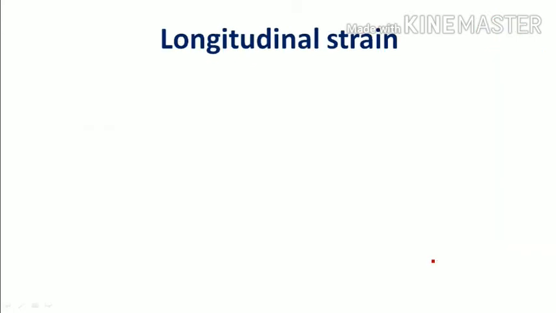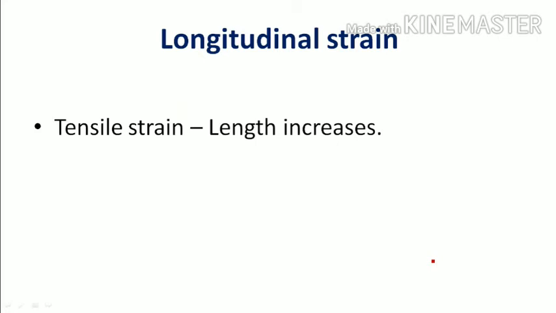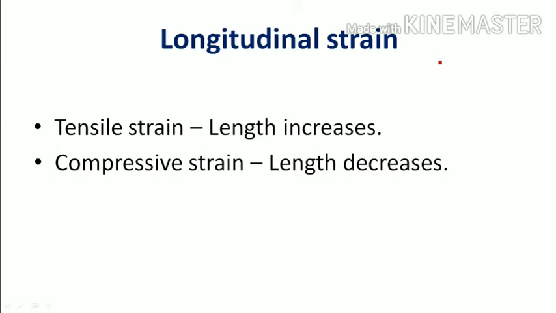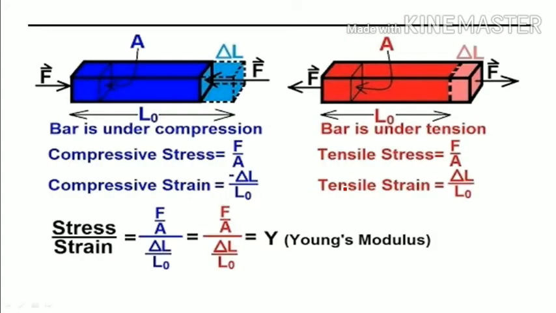Now we are going to see the longitudinal strain. Already we know longitudinal stress. There are two types of longitudinal stress: one is tensile stress and the other is compressive stress. Because of tensile stress we will get tensile strain. If you stretch a body, the length will increase. In compressive strain, the length decreases.